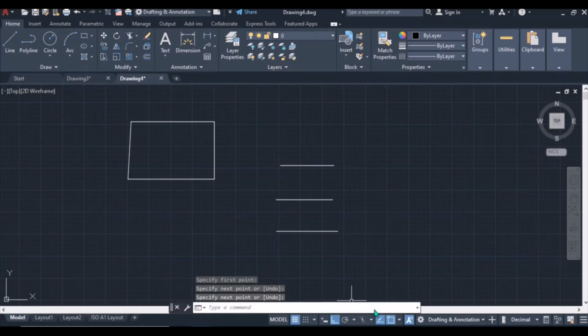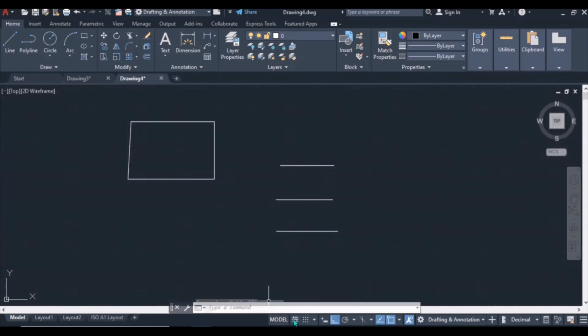Then there are the snapping tools here. For example, in my model, you see there is this mesh, or the grid lines. When I want to remove these grid lines, I just click on this grid, and they have disappeared.